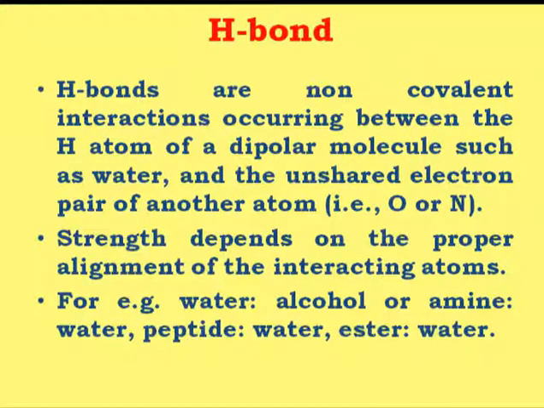It means that in order to form the hydrogen bond, the two different atoms must come to the bond forming distance, and they should be in the proper alignment, and then only the interaction of the atoms takes place and the hydrogen bond formation takes place. As far as hydrogen bond formation is concerned, the strength depends upon the proper alignment as well as the number of hydrogen bonds present in the molecule.